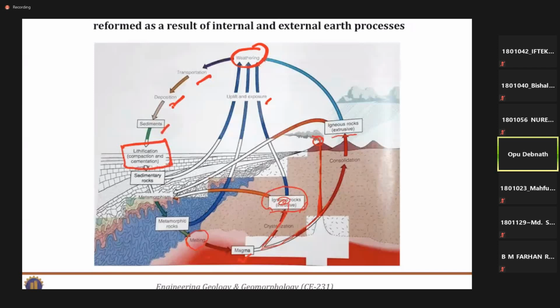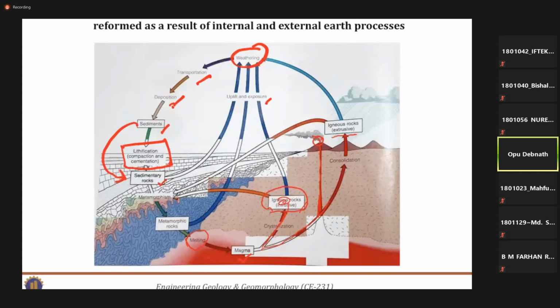That means in the lithification process, these sediments get compressed due to some natural pressure or geological processes, and some natural cementing agent. Sometimes nature also has some cementing agents. So with the combined effect of cementation and compaction, that means compressed consolidation, the lithification process yields sedimentary rocks. That means this loose sediment turns into a sedimentary rock.